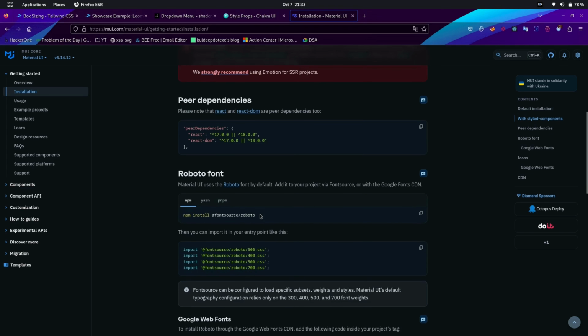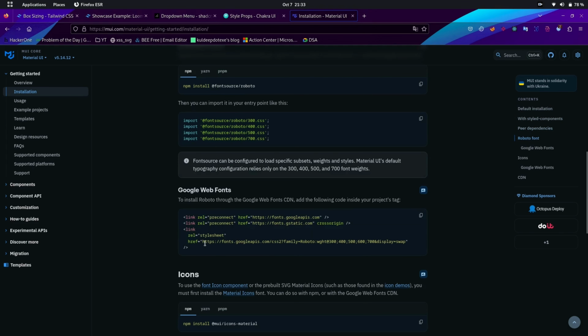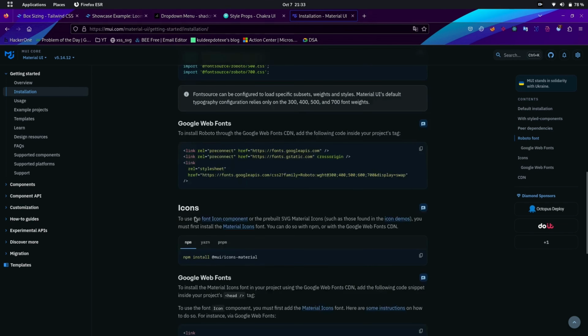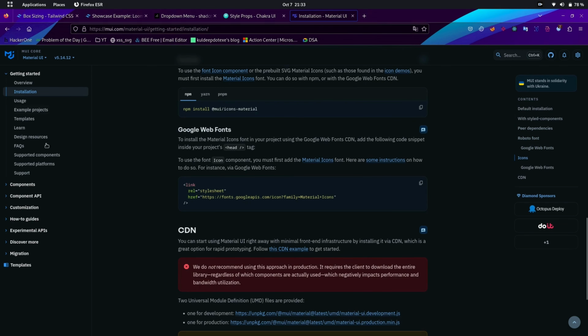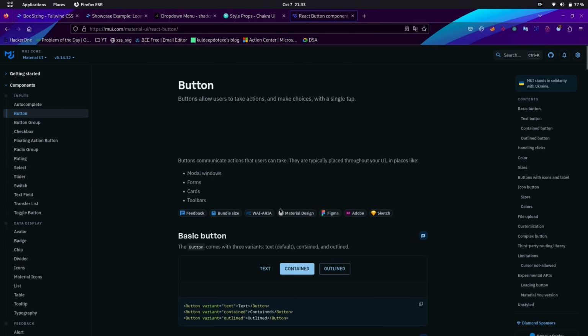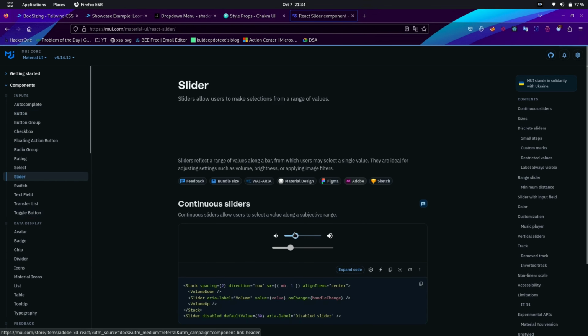Material UI uses the Roboto font, so you can download the font from this command and include it in the CSS file or import it from Google Web Fonts CDN. That's it, you have successfully installed Material UI inside your project. Go to the Components section on the left side of the screen and import your favorite components into your project. Material UI is like a design toolbox with tons of cool things. It's a trusted choice for making apps and websites look and feel awesome.